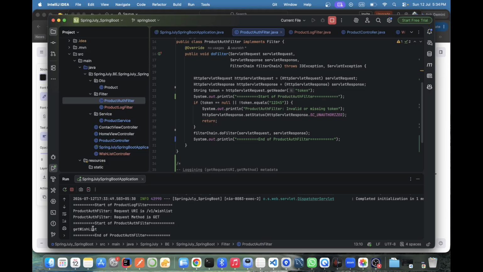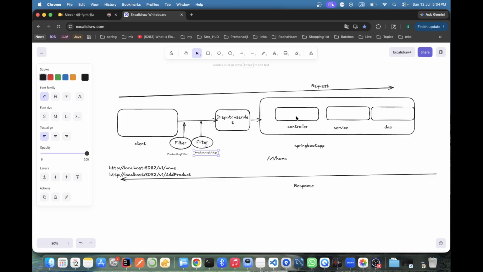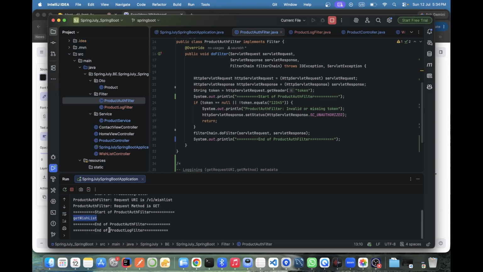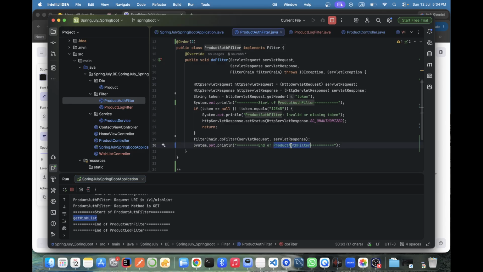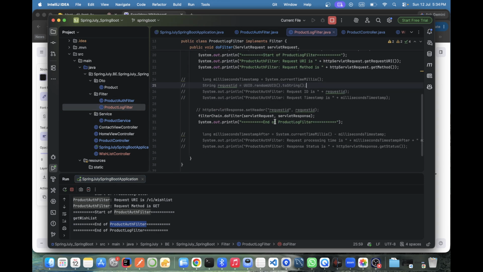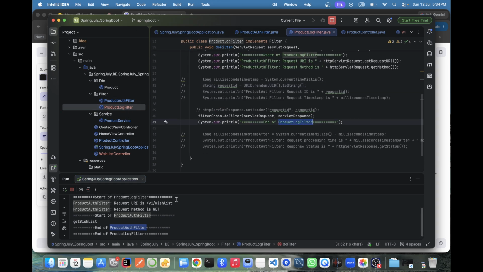Then the dispatcher servlet printed. After that, while returning, it will come back to the filters. Product filter will say, hey, I am done. And again it will come to log. Log will say, I am done. See the order.